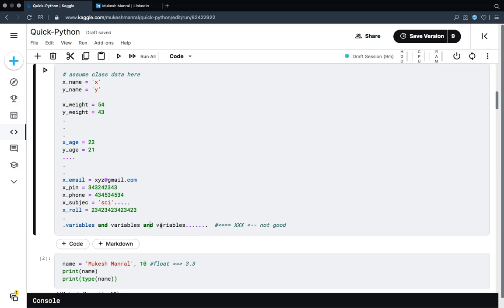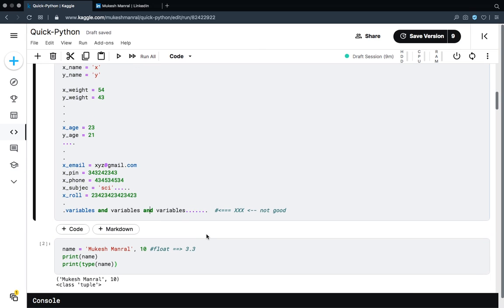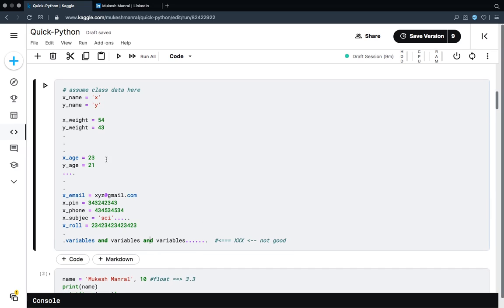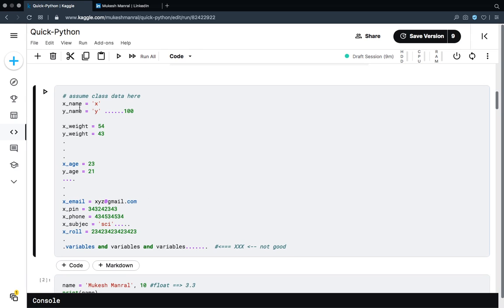So I gave you the example. If you want to store the data of your class, you have to make a name variable for every student. Maybe there are 100 students, then 100 name variables, then 100 roll number variables. This is a very tedious task. That's why I told you we are convinced to use data structures. Even for a small set of information, you need to create so many variables. Only for storing the class data, you are using tons of variables.